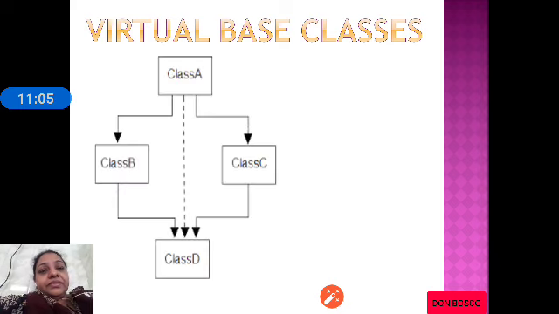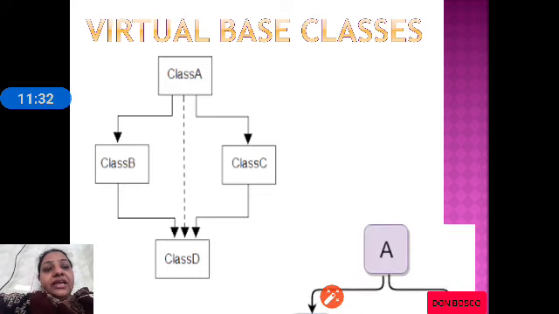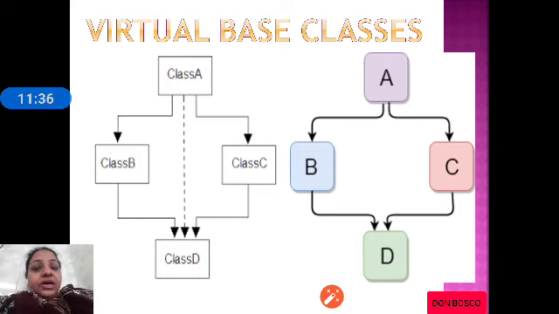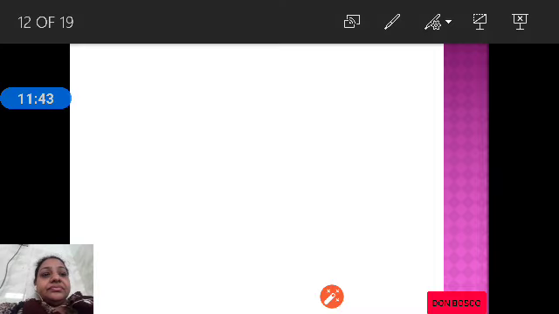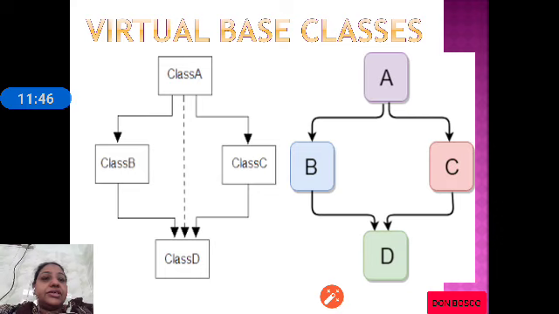Let us see the following example. Class D is derived from class B. Class B is again derived from class A. Similarly, class D is derived from class C and class A. Now, class D will have all the properties of class B plus class A, and class D will have all the properties of class C and class A. So, class D will have the properties of class B. As you see in the example, class D is derived from class B and C. B and C are commonly derived from A.